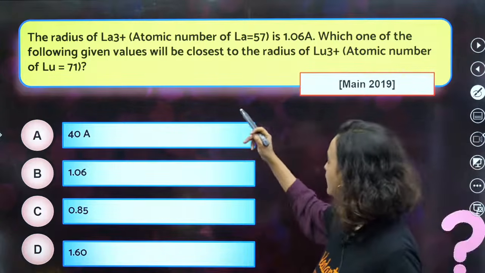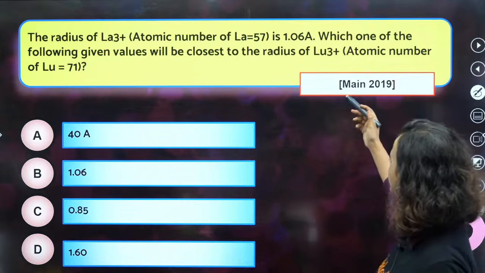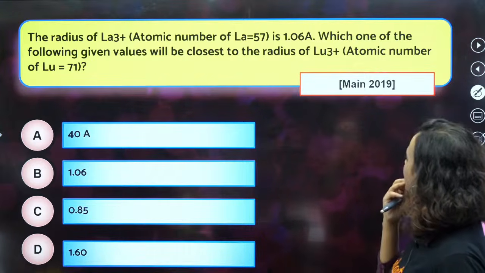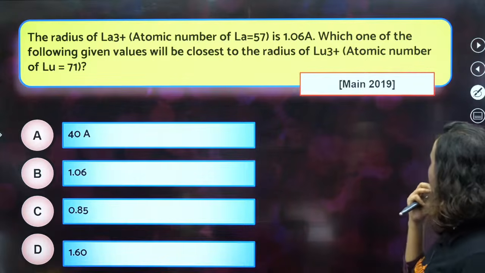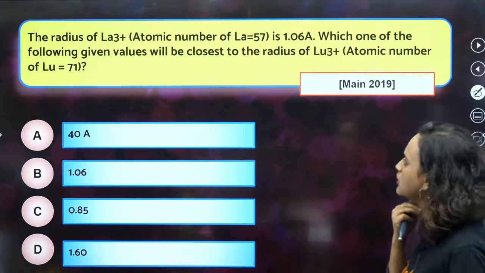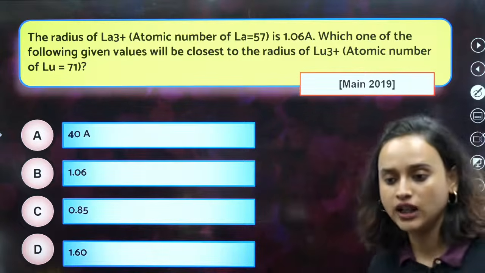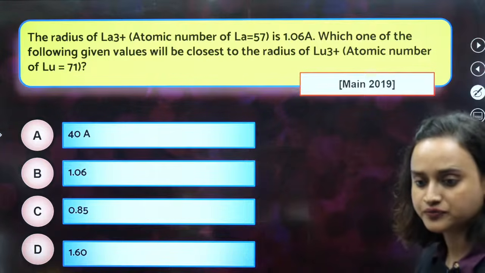Now, the radius of La3 plus, atomic number of La is equal to 57, is 1.06 angstrom. Which one of the following given below will be closest to the radius of Lu3 plus, atomic number of Lu is equal to 71? Does anybody know the formula? Have you solved this or no?